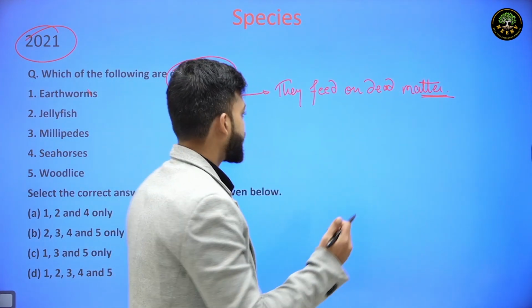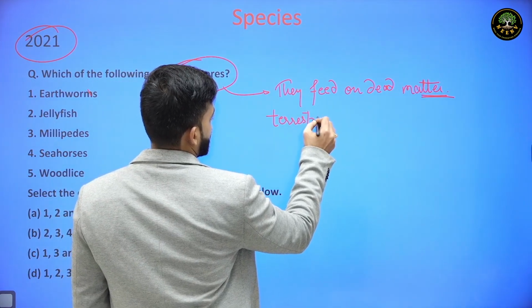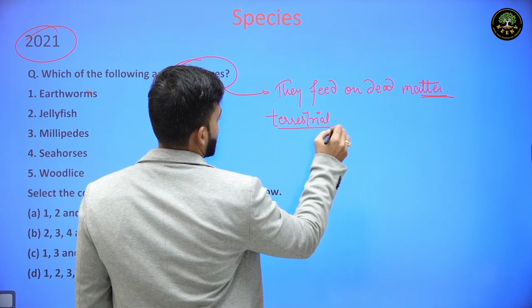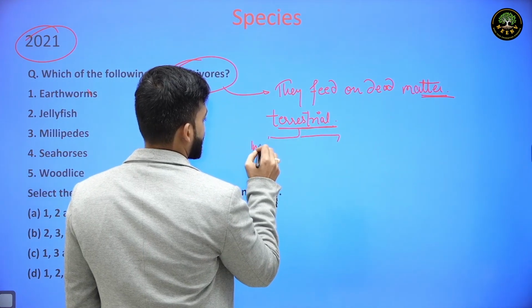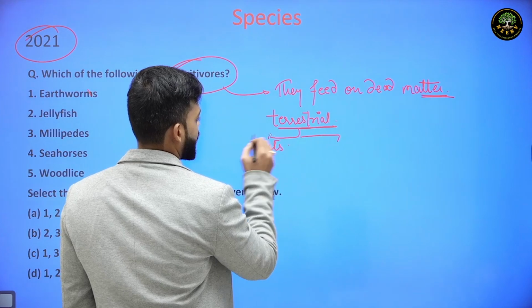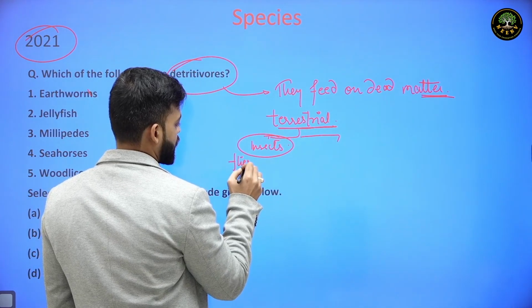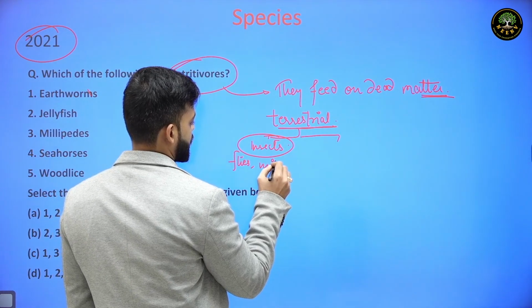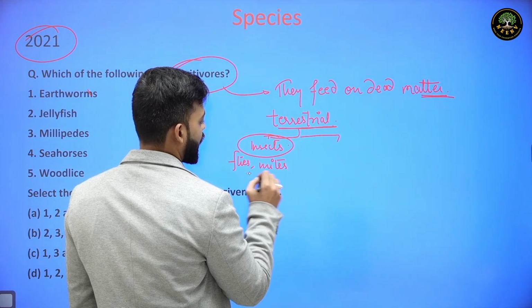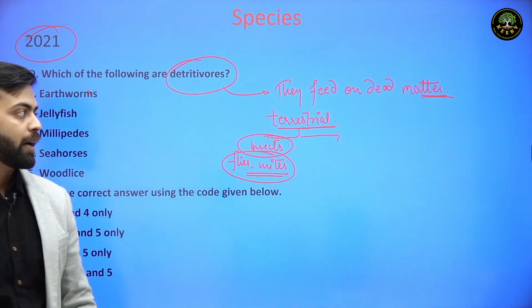If we look at the terrestrial detritivores, they can be divided into various groups. For example, insects like flies, then mites and termites are basically detritivores. They feed on dead matter.